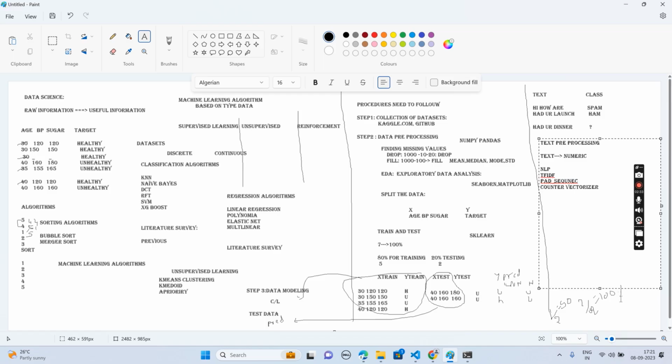How they are going to help us, that is what we are going to study here.